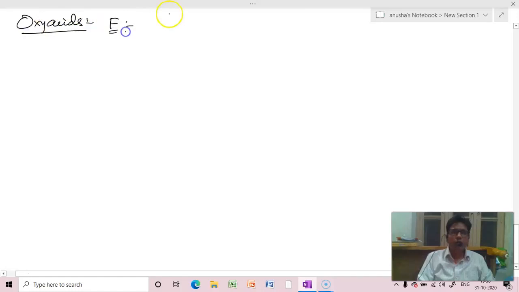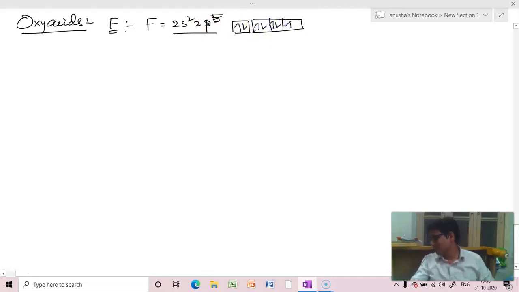If you go to fluorine, as fluorine outermost electronic configuration says that it is 2s2 2p5, and in this only one unpaired electron is present. And it doesn't have vacant d orbital at all, right?